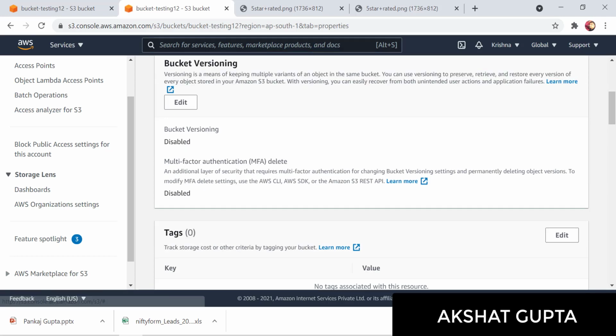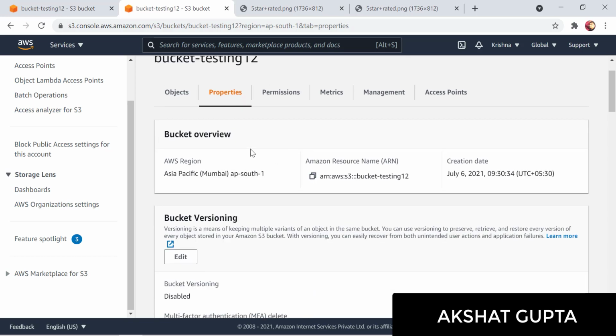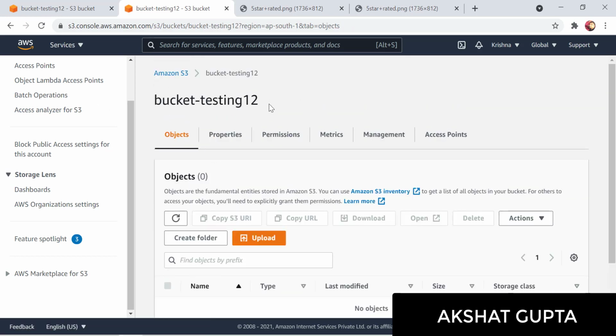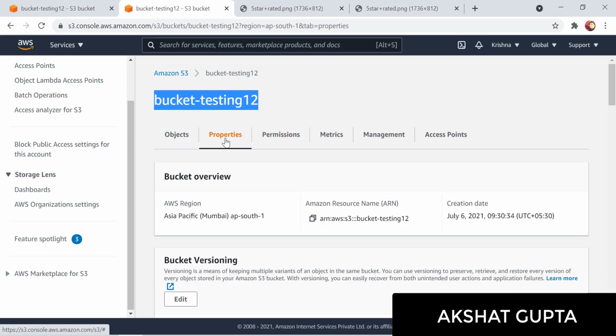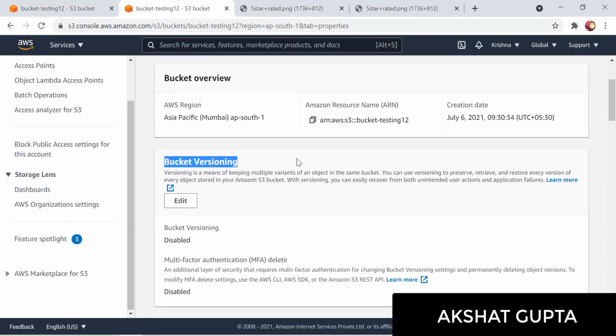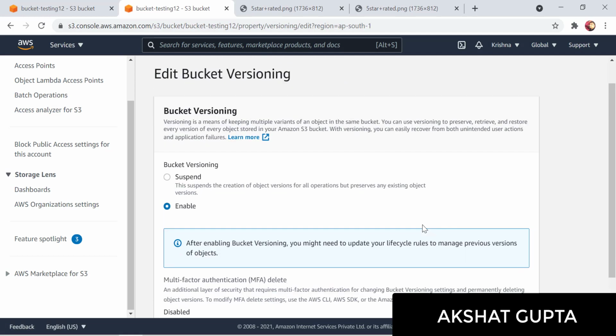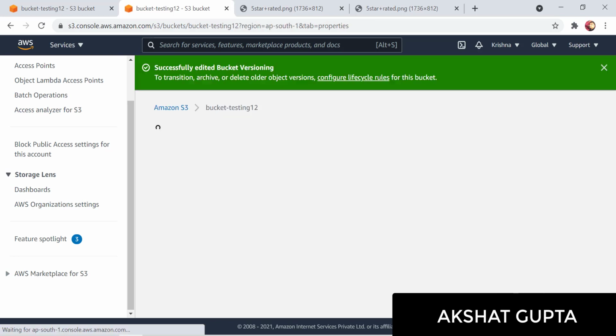Okay, so we are at our lab. We are in my S3 bucket. You need to go to the properties, and there you will find bucket versioning. You can click edit here, enable your versioning, and save it.